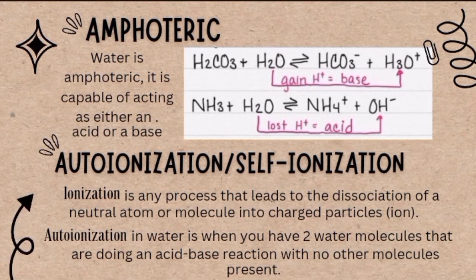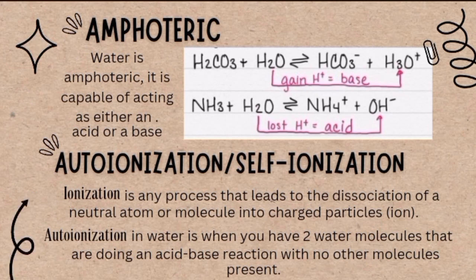H2CO3 reacts with H2O to form HCO3- and H3O+. In this equation, water acts as a base since the product H3O+ gains hydrogen ions. In the second equation, NH3 reacts with H2O to form NH4+ and OH-. In the second equation, water acts as an acid since the product OH- loses hydrogen ions.